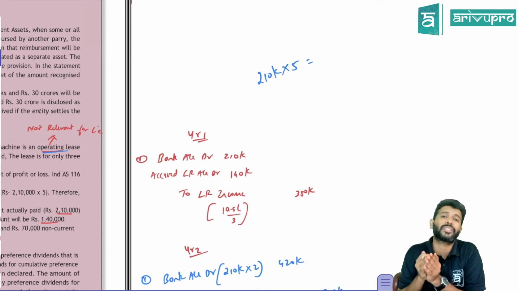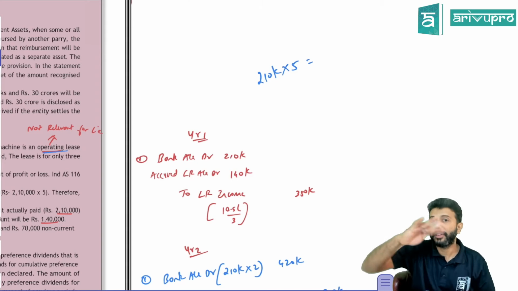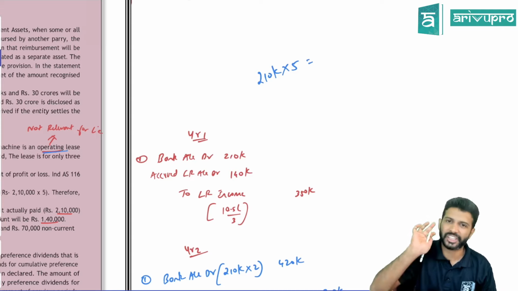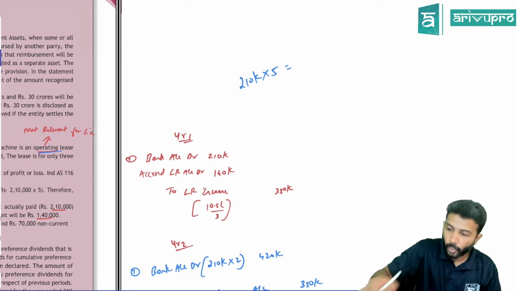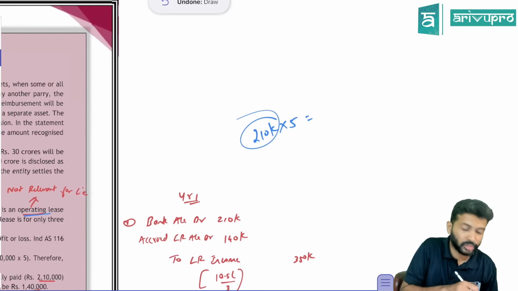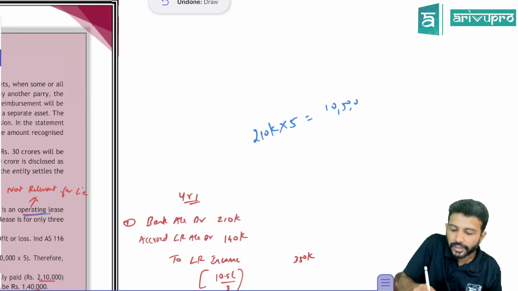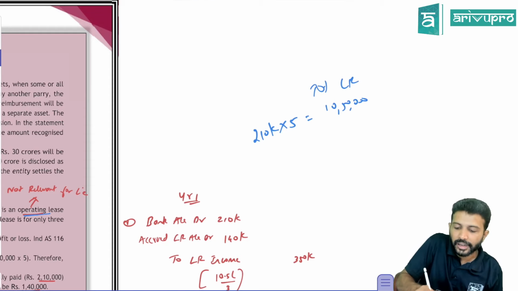But there is a catch. What is that? The income has to be booked by the lessor on a straight line basis, SLM basis. Every year he has to book the same income. Okay, that is the catch, right? So how much is that, sir? How much is the lease rental? 2,10,000 is one payment. How many times will the payment be received? 5 times. So if you multiply, you're going to get 10,50,000. So the total lease rental is 10,50,000.